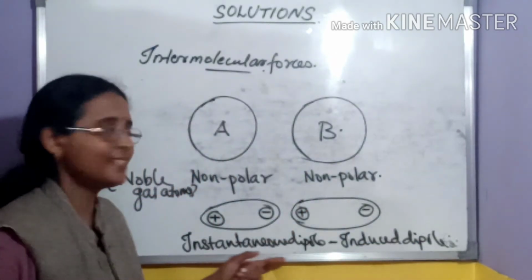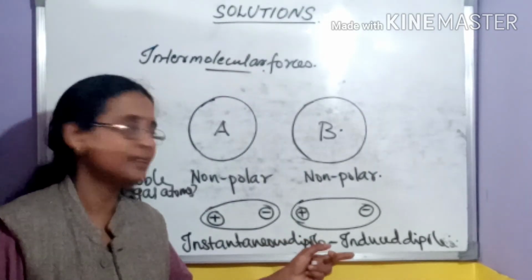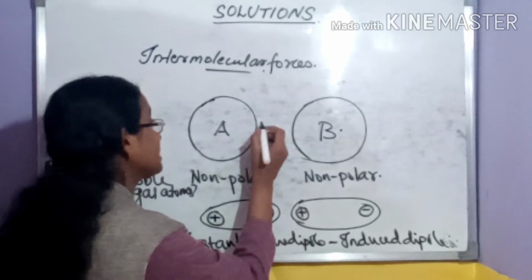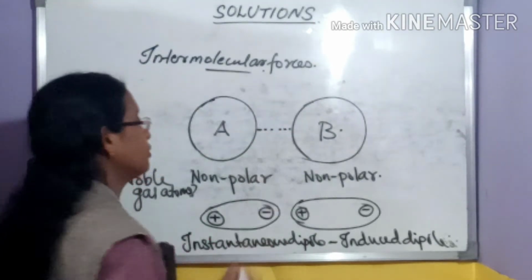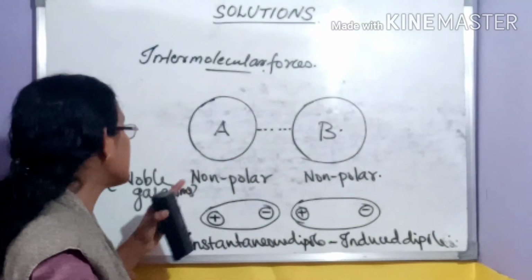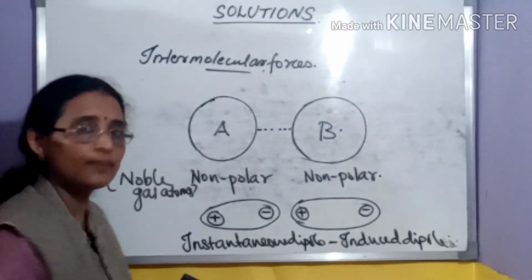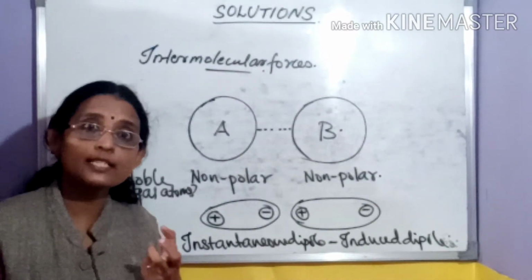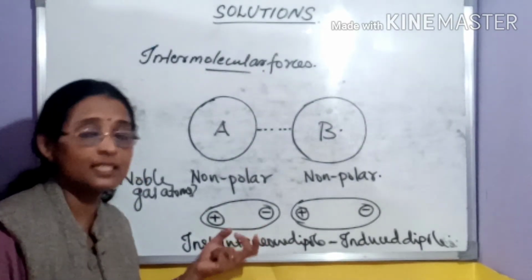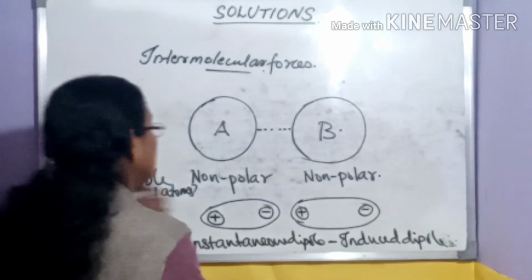There is an instantaneous dipole-induced dipole interaction between these two because of the opposite charges. There is an attractive intermolecular force. This is known as dispersion force, the first type of force which arises between two non-polar atoms.